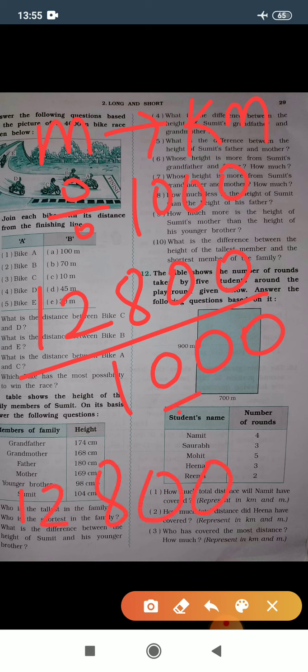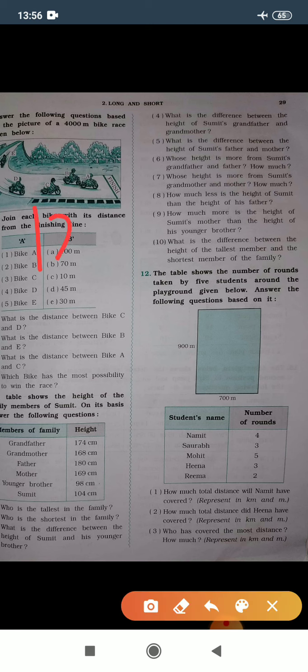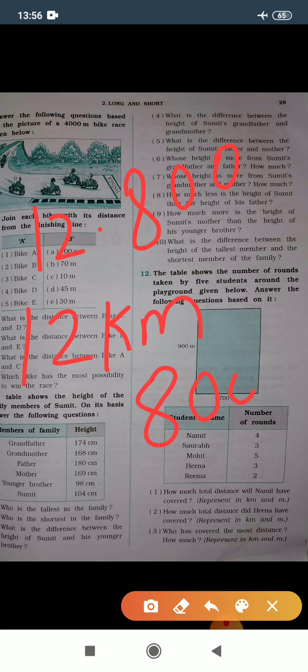Now there are a total of 3 zeros in 1000. So after 3 digits from behind, I will put a decimal point here. So your answer is 12.800. That means 12 kilometer 800 meter.